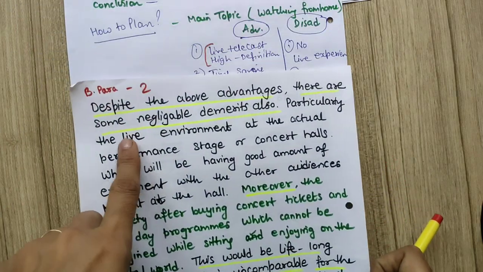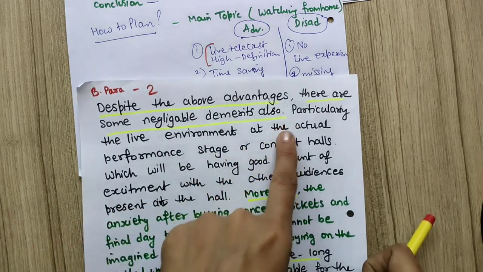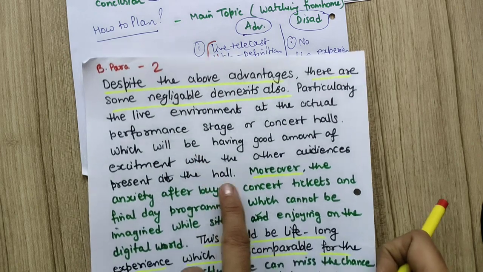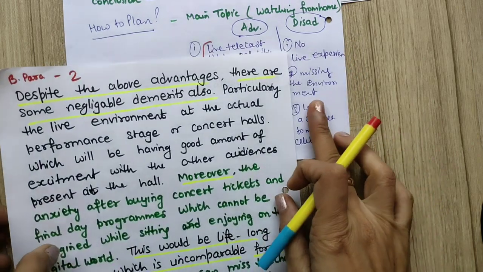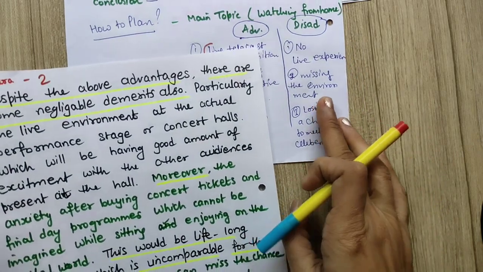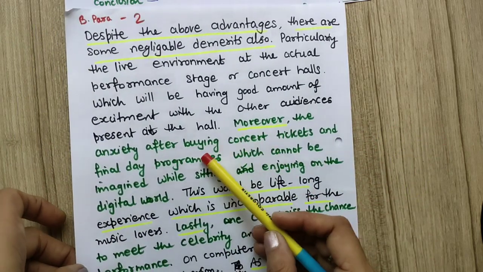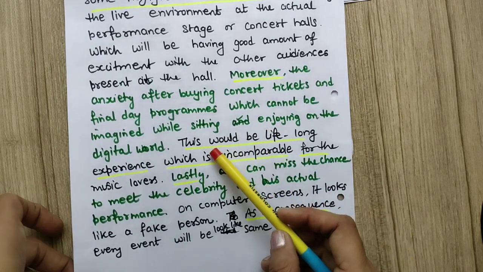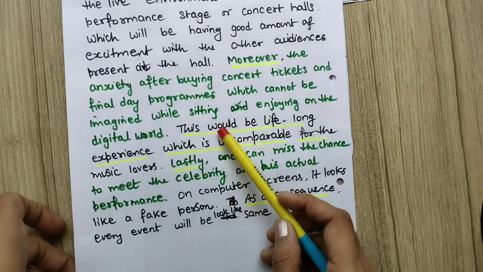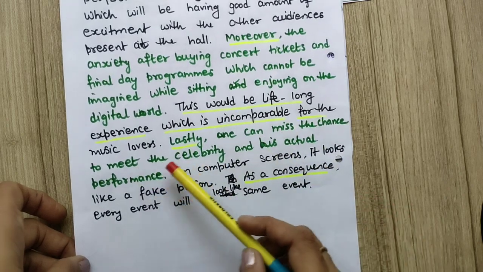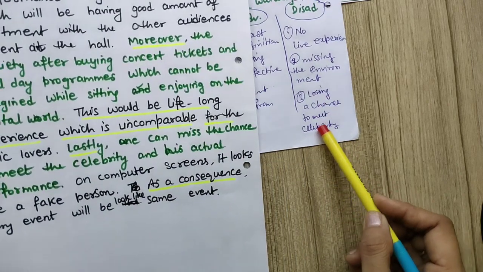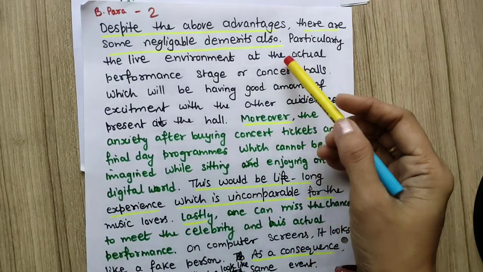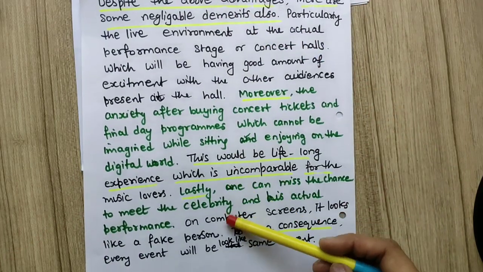See this. First, this is a ready-made line, and then particularly the live environment. Okay, live experience I am talking about. And then the second point, missing the environment and all. So missing the excitement. So, first point, missing the excitement after buying tickets. And then this is a common line, you can write it. Lastly, one can miss the chance to meet the celebrity. So this is also I have explained. See this full thing. This is my full second body paragraph, disadvantages from here to here.